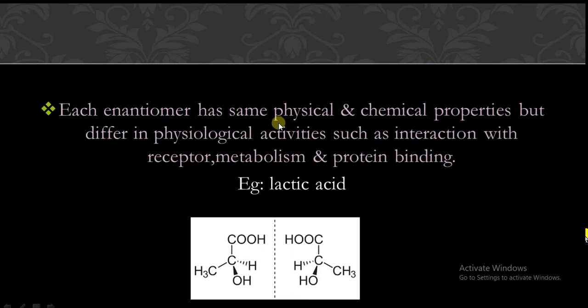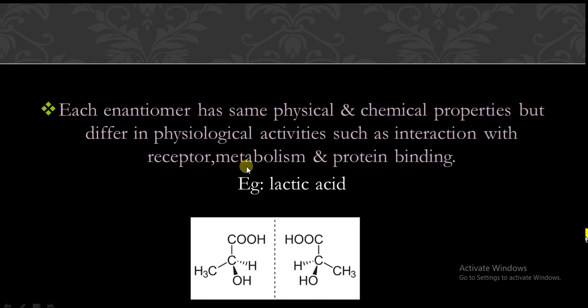Each enantiomer has same physical and chemical properties. So any enantiomer you take, that enantiomer will show the same physical and chemical properties, but it will differ in physiological activities. What are the physiological activities? Means after entering into the human biological system, it will differ in interaction with the receptor because of the difference in arrangement of the groups or spatial arrangement of the atoms.